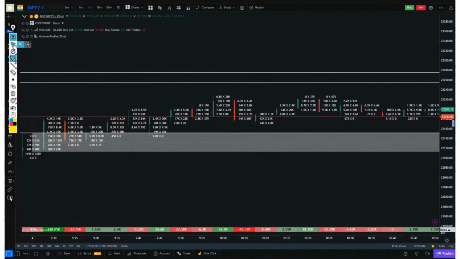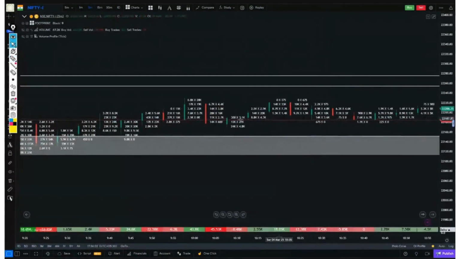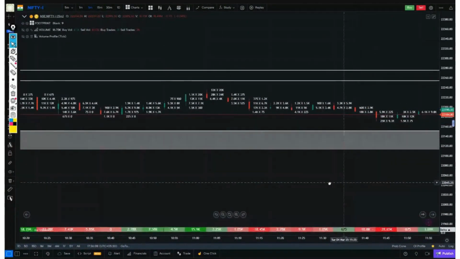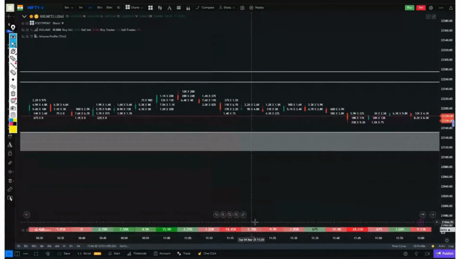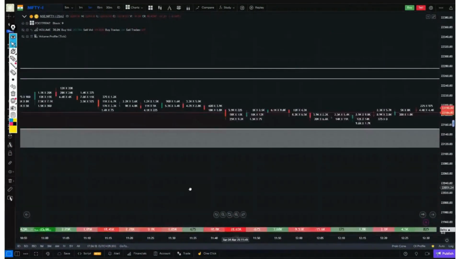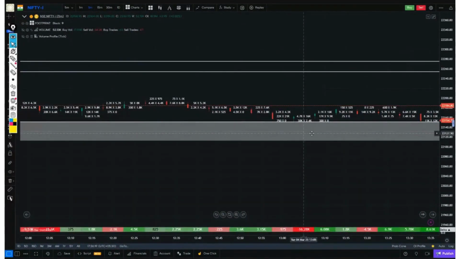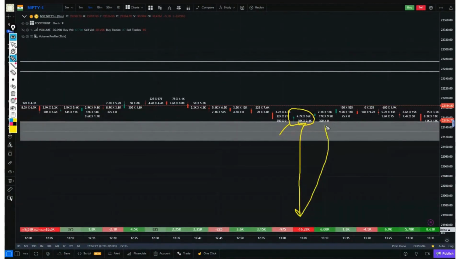There was selling, but still, the support didn't break, okay? After that, there was no volume anywhere. The entire market's volume was dry today. But again, it touched exactly the same support zone. We also saw selling of 16K, but what happened in the very next candle? It took rejection from here and all the selling stopped here.